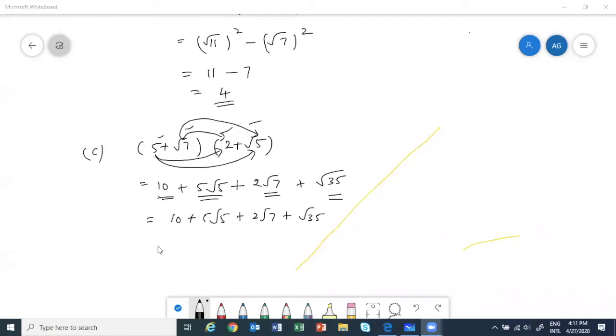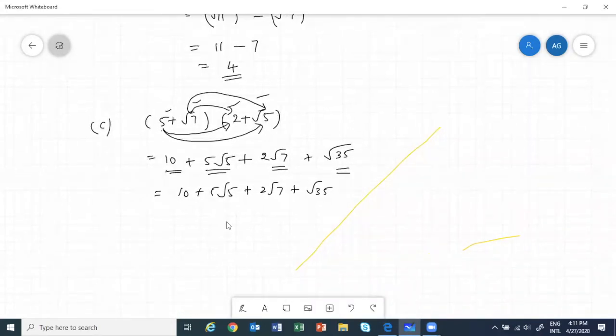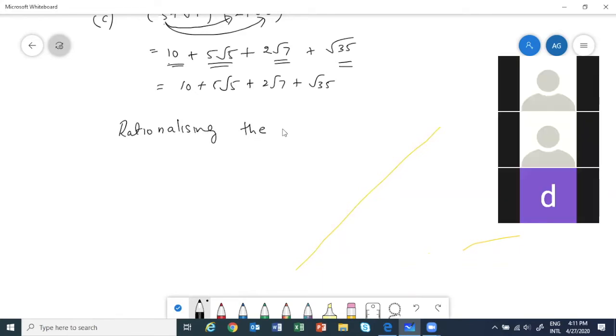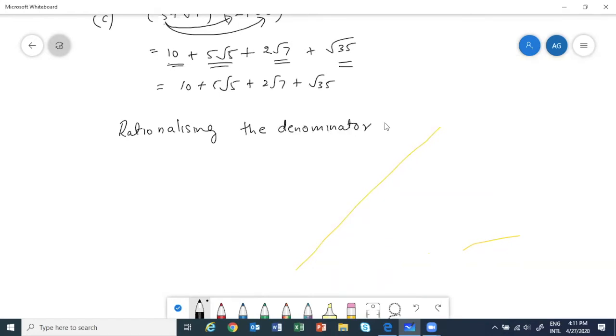Now I want to teach you rationalization. This is a very, very important thing. First, we should understand what rationalization is. Then we will do examples. First, let me write what is the denominator. These things in your higher classes, they will expect you already know. They will not teach you.